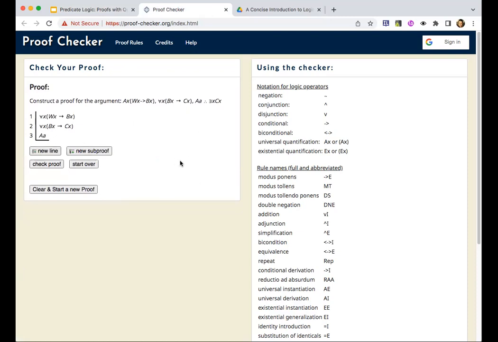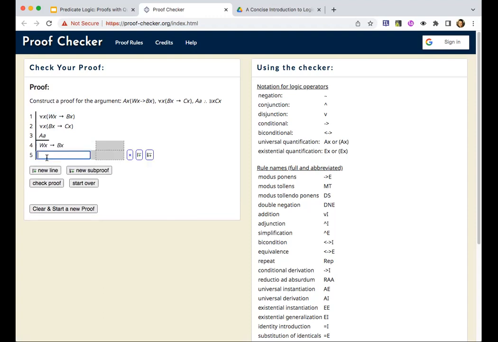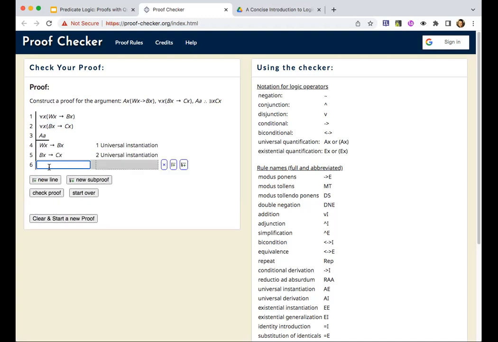Okay, so we have our proof set up. Start by removing some quantifiers. Oops, we didn't do it right. I removed the quantifiers, but then I didn't replace the bound variables with terms. So let us do that.